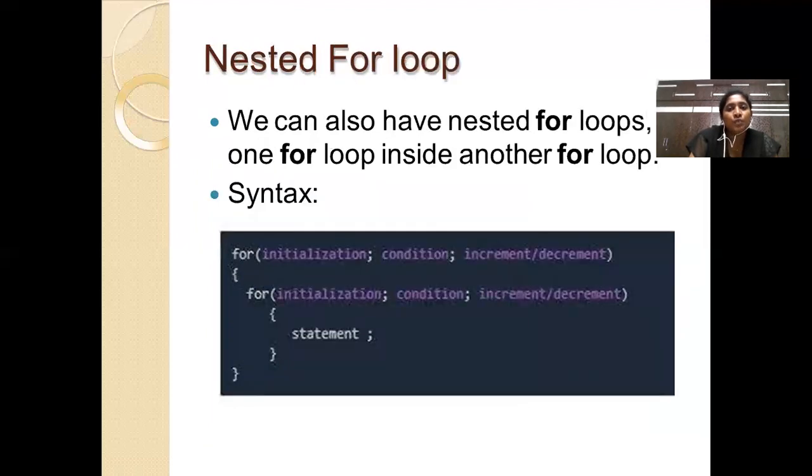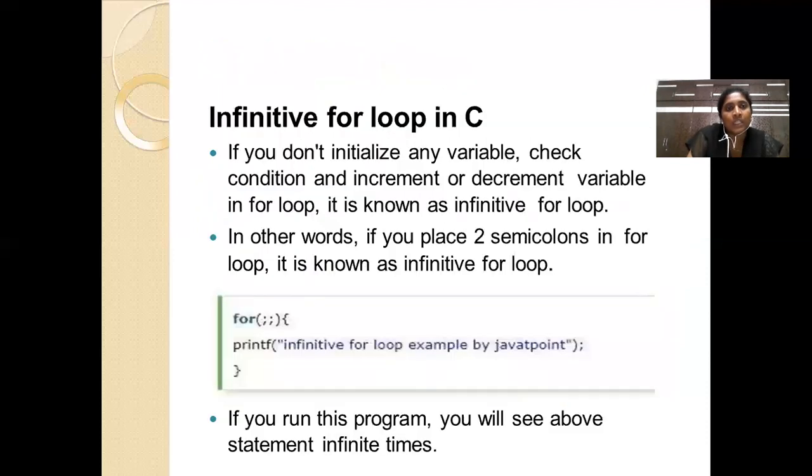Now, nested for loop concepts. A nested for loop is represented as one for loop inside another for loop. These are mostly used in printing patterns and also in matrix format, in order to print the results in matrix format. And then the infinite for loop. Here the printf function, infinite for loop example by Java point, will be printed an infinite number of times, as there is no condition within the for loop.